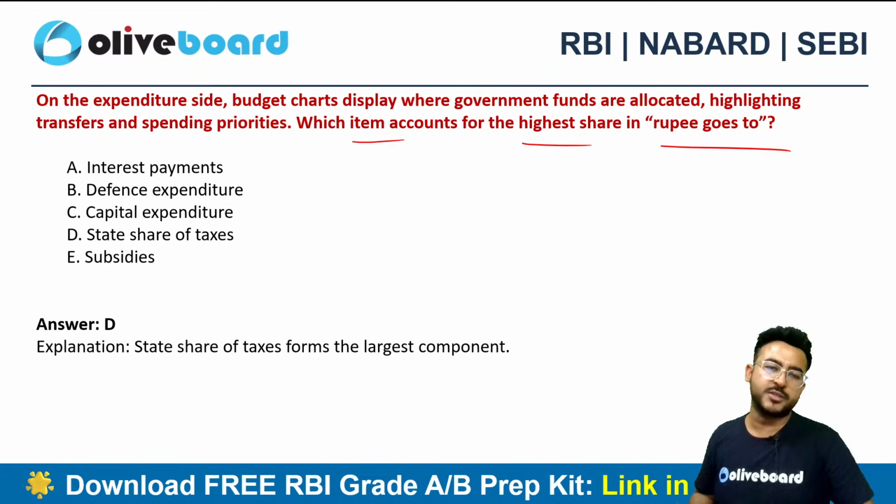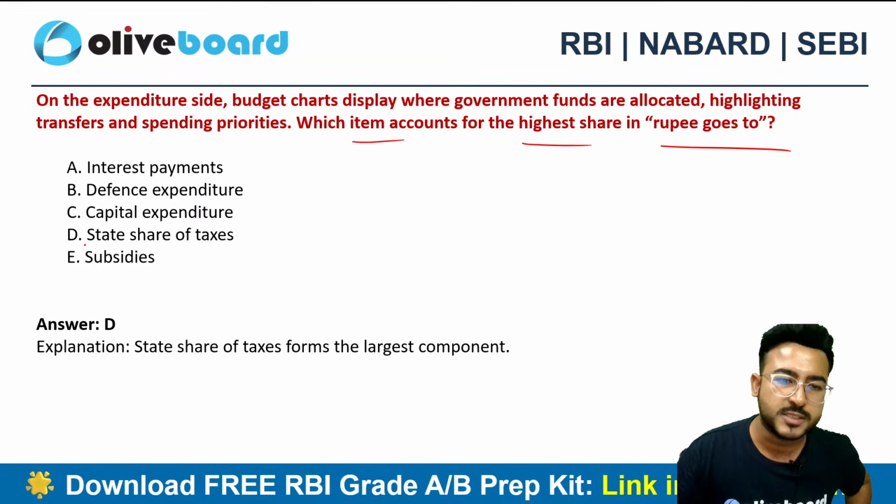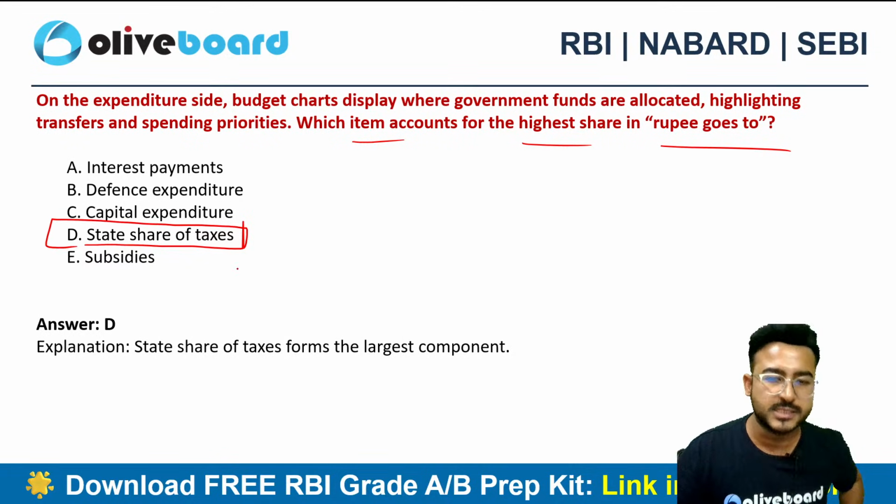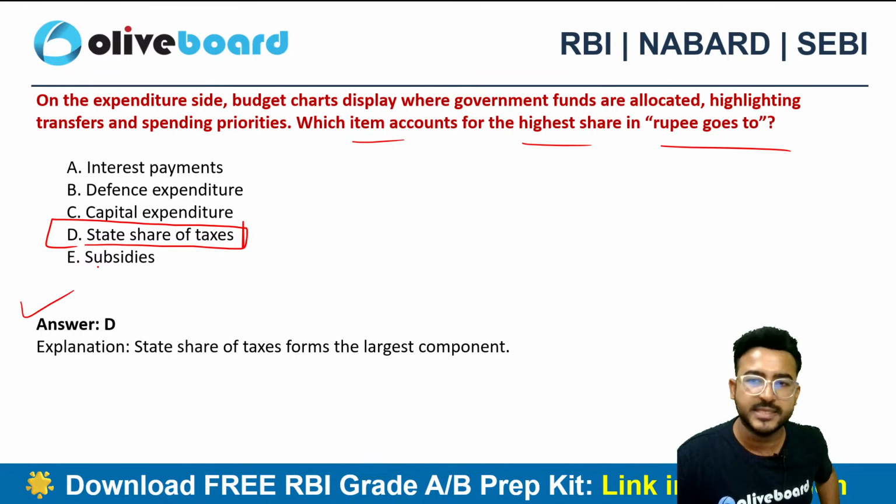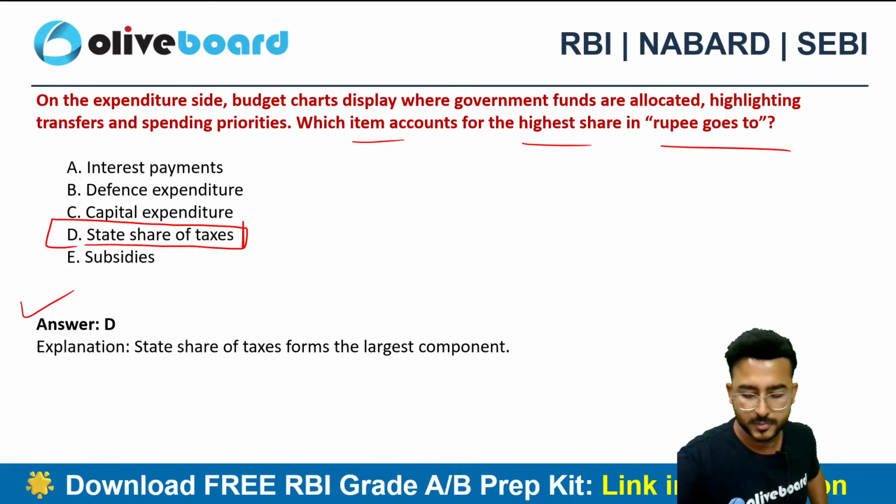Option D here is the correct choice, state share of taxes. So the central government has to share the taxes with the state governments as well, which becomes the highest component in the rupee goes to. Okay.